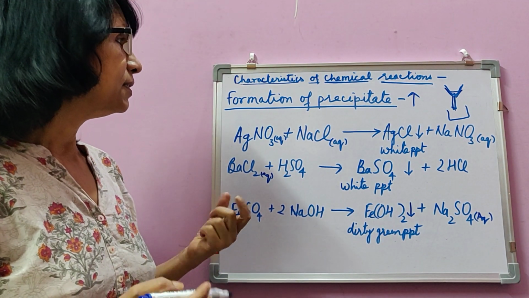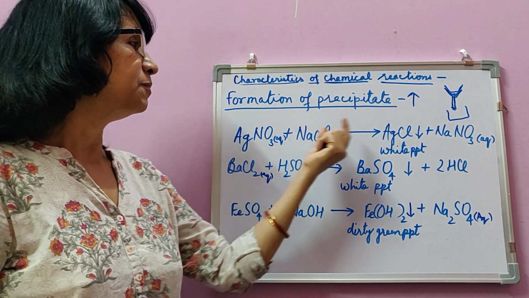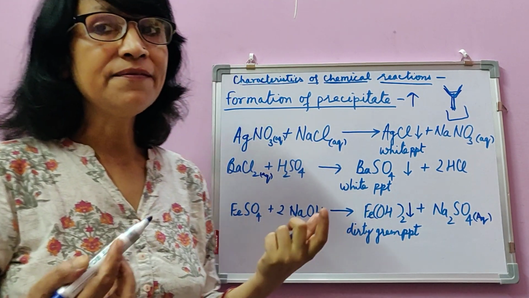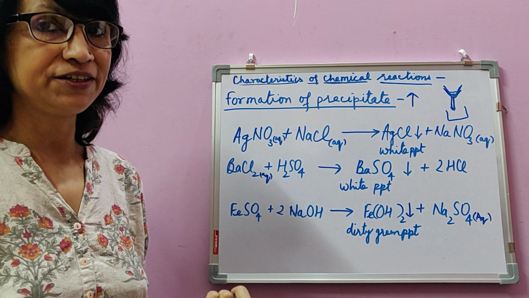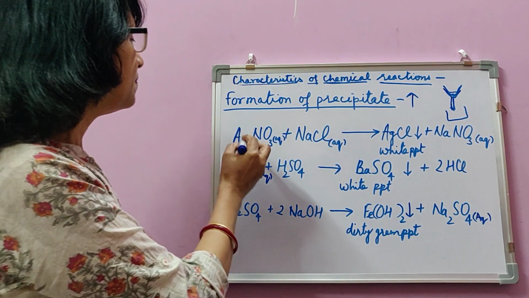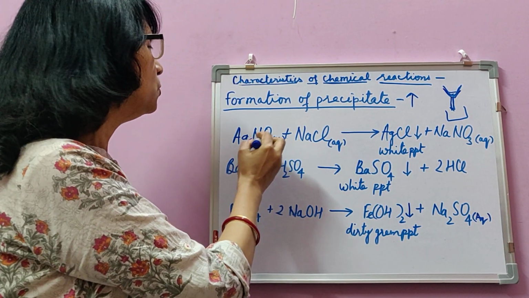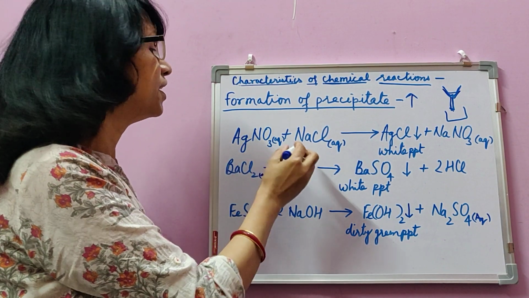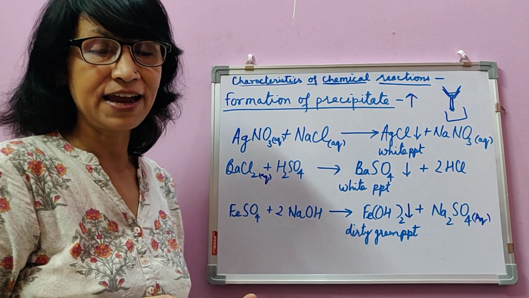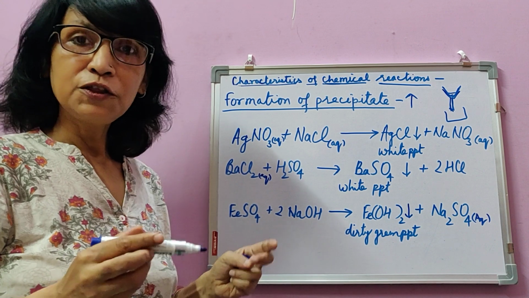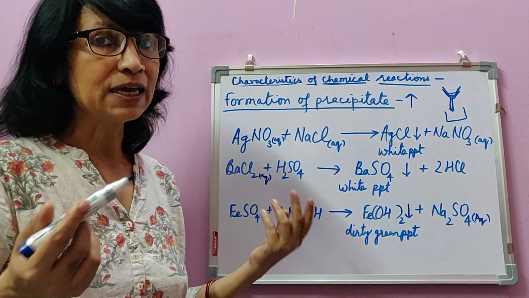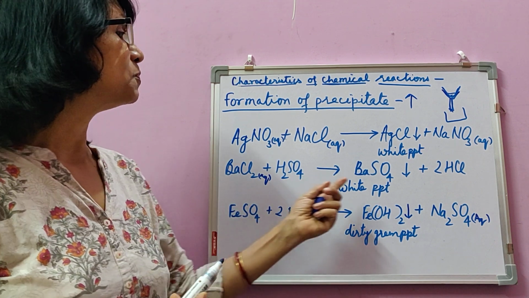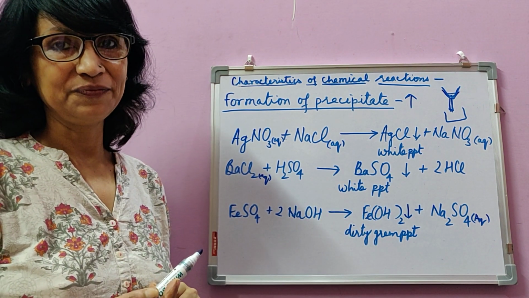So children, just to remind you that a precipitation reaction is an example of a double decomposition reaction, because in a double decomposition reaction, two substances in their solution form exchange their cation and anion, and by that they form new substances. One type of double decomposition reaction is the precipitation reaction.